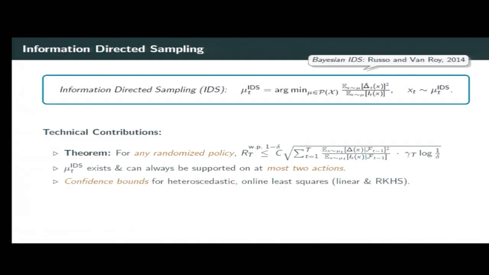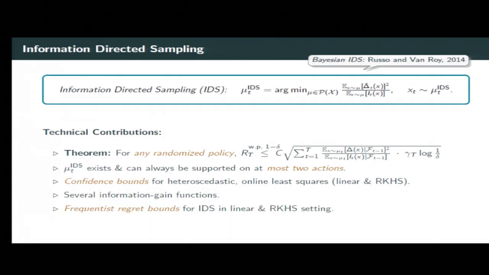Then we generalize known bounds for online least squares regression to the heteroscedastic case, both in the linear case and RKHS setting. We introduce several information gain functions, which we use to define practical versions of IDS. And for some of them, we also prove frequentist regret bounds in the heteroscedastic stochastic bandit setting.